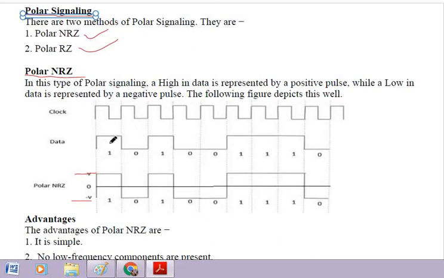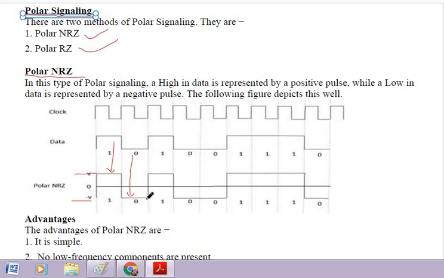a high voltage is assigned for bit 1 and a negative voltage is assigned for bit 0. So you can see for bit 1, this is the pulse of plus V voltage, and for 0, a pulse of amplitude minus V voltage. So there are two voltage levels here, that's why it is called polar line coding.